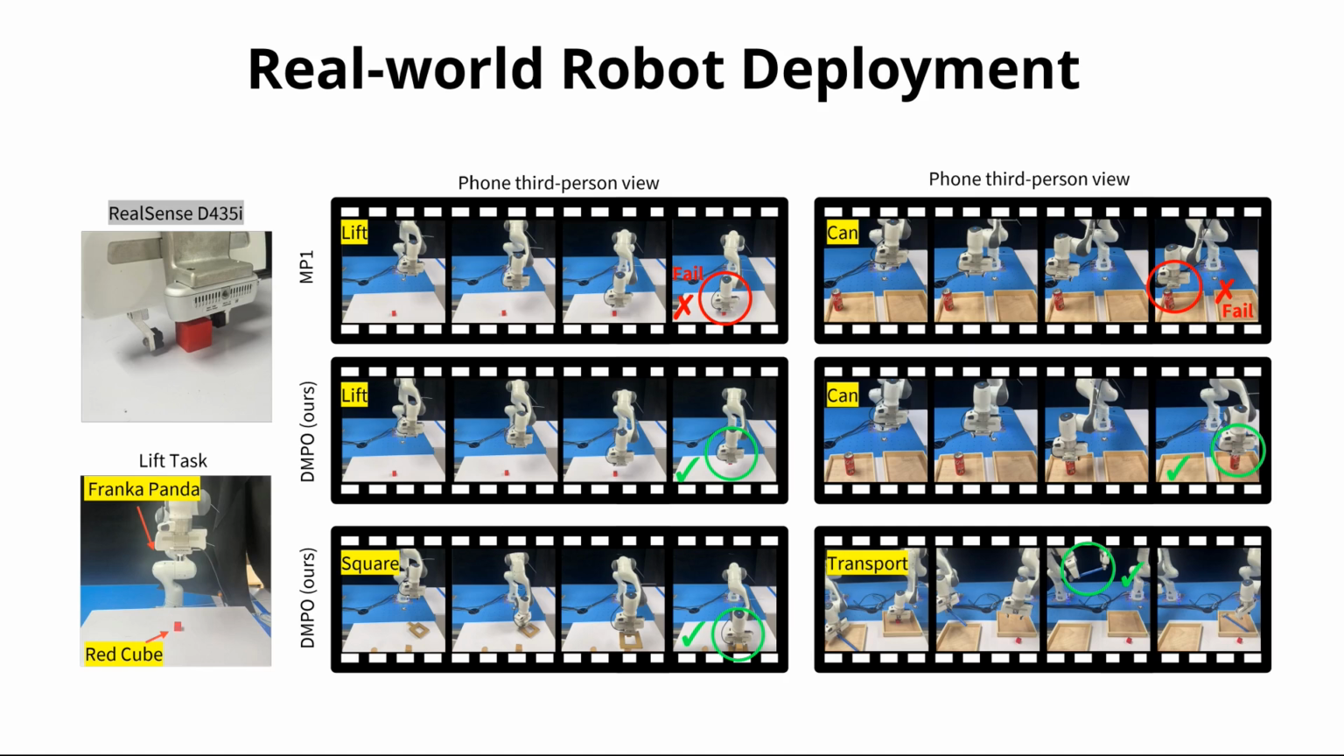Real-world deployment. We tested DMPO on a Franka Panda robot with a RealSense camera. On the right, compare us against MP1, which fails on lift and CAN due to representation collapse. The robot simply cannot distinguish states. In contrast, DMPO succeeds across the board: lift, can, square, and transport. Dispersive regularization makes the difference in the messy real world, allowing us to run at high frequencies with high reliability.